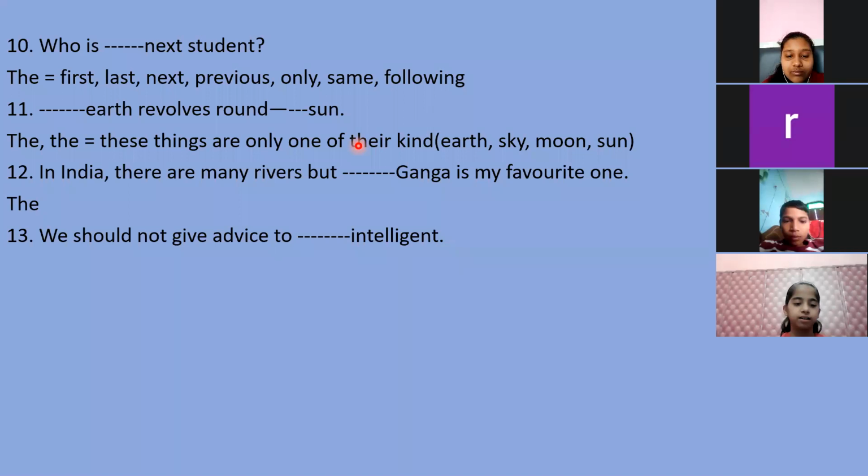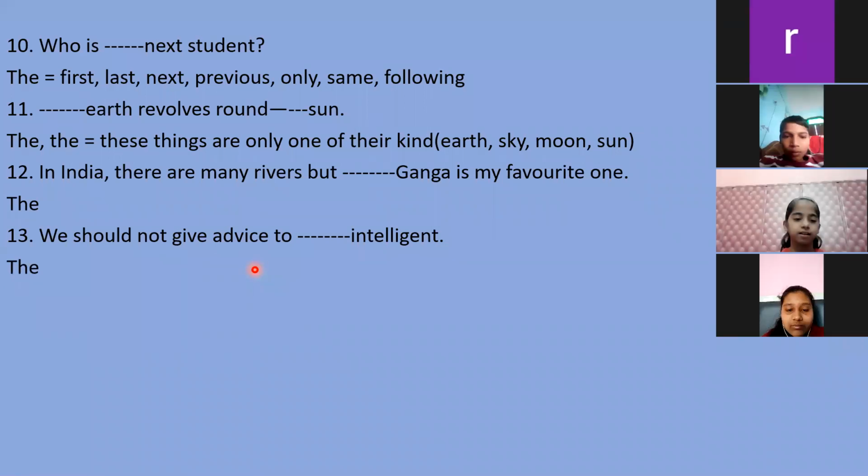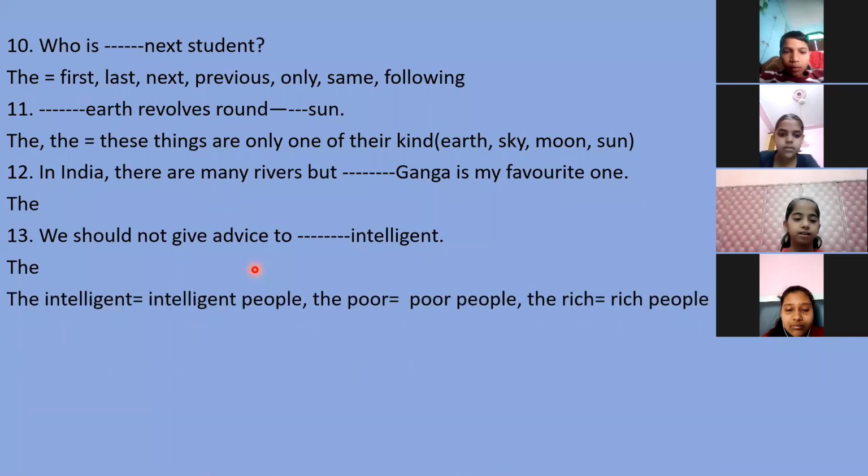Yes, very good. Actually, I told you intelligent is an adjective, but here I'm telling you the second rule about the adjectives. We can use the with adjectives when we represent the entire community. If I say the intelligent, I'm talking about all the intelligent people, right? The intelligent means intelligent people.